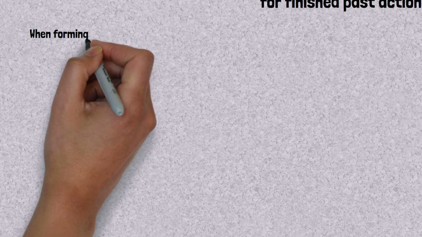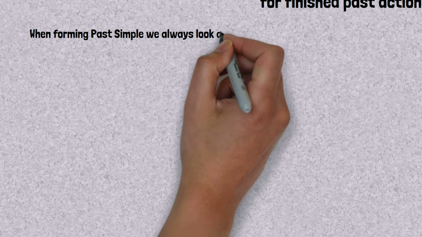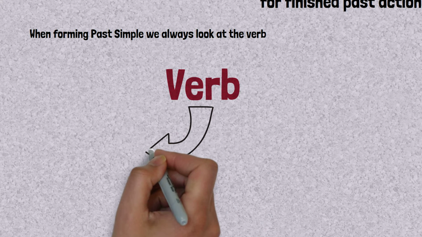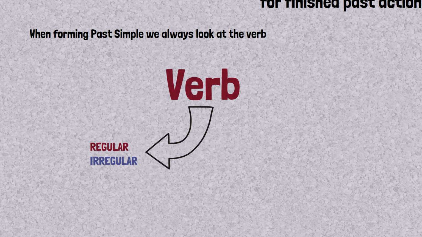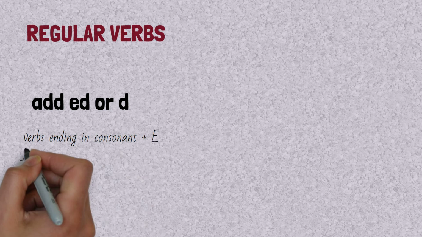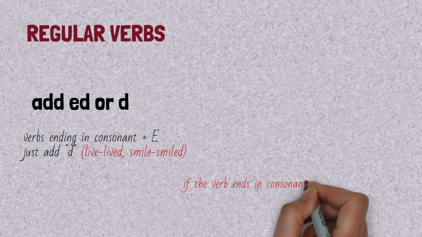Okay. So when forming past simple, we look mostly at the verbs. We know that verbs can be regular and irregular. For regular verbs, we add ed. For irregular verbs, we have to learn them by heart. As a general rule, add ed or d, but verbs ending in consonant plus e just add d, like live, lived, smile, smiled. We just added d here.